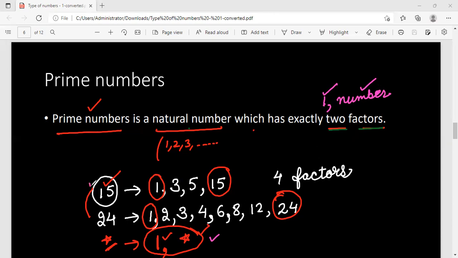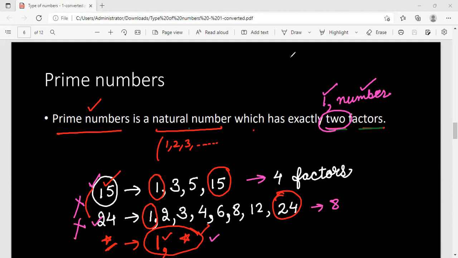Can you say that 15 and 24 are not prime numbers? Why so? Because the condition to be a prime number is that it should have exactly 2 factors. Here you can see 4 factors, here you can see 8 factors. So they are not prime numbers.